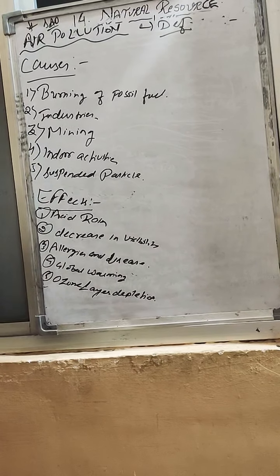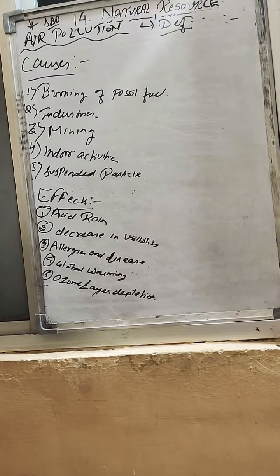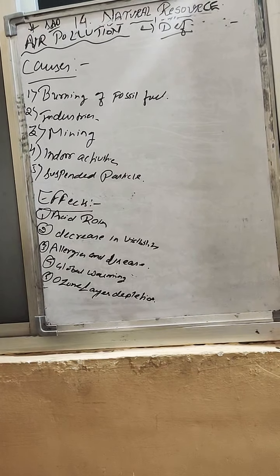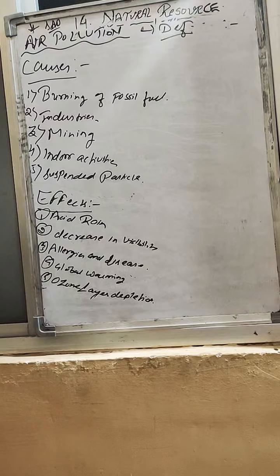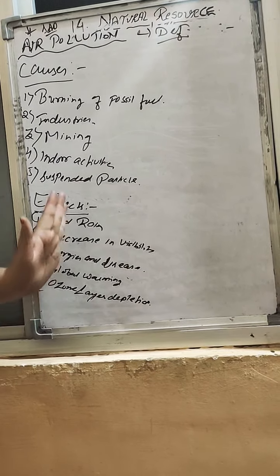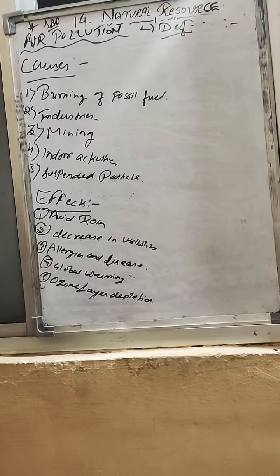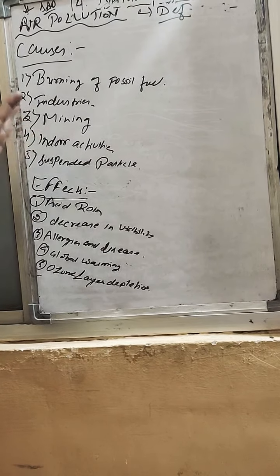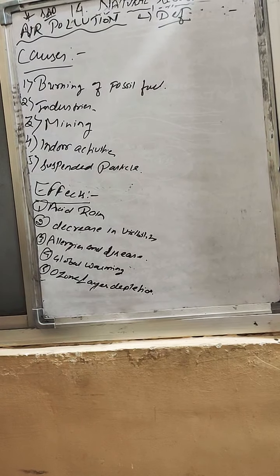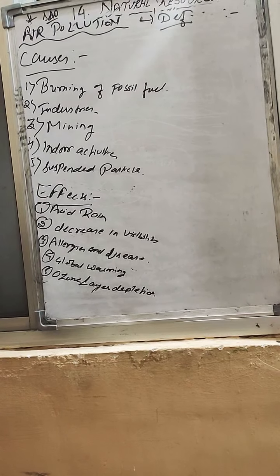What is acid rain? Rain often contains acidic compounds which can affect the animals, the plants, and some crops also. So in this way, acid rain can harm plants, animals and crops. Decrease in visibility means whatever suspended particles are in the air, they affect the visibility and lead to formation of smog in the cold weather.